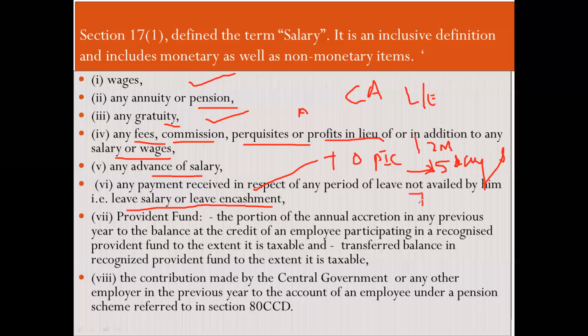For example, out of 15 days you have utilized 8 days leave, and 7 days are unutilized. So you can ask the management, please pay the equivalent amount of salary, 7 days salary. That is called encashing the leave, asking for the salary equal to the leave, to give it to you. That is called leave encashment. So this is also a part of your salary.